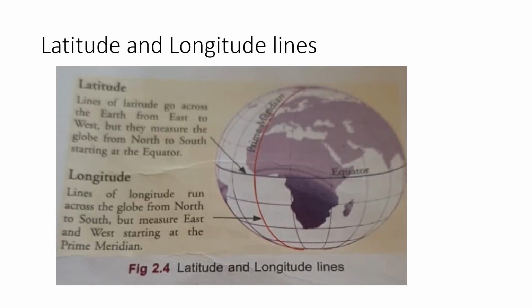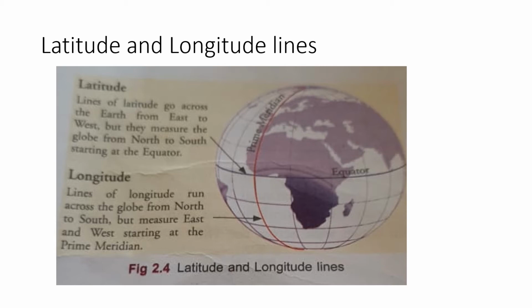Look at this image of latitude and longitude lines. Latitude: lines of latitude go across the earth from east to west, but they measure the globe from north to south, starting at the equator. Look at this image, where it is the equator, as you know already. So here it is the equator. Latitude lines cross the earth from east to west, but they measure the globe from north to south, starting at the equator.